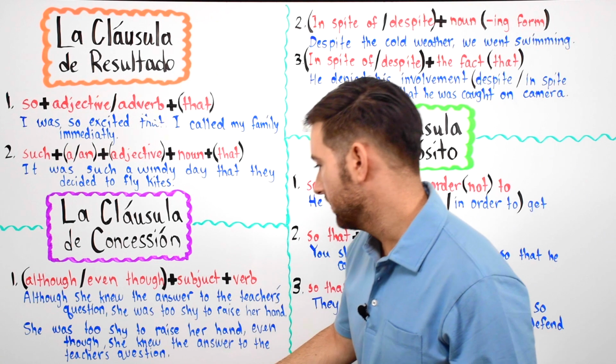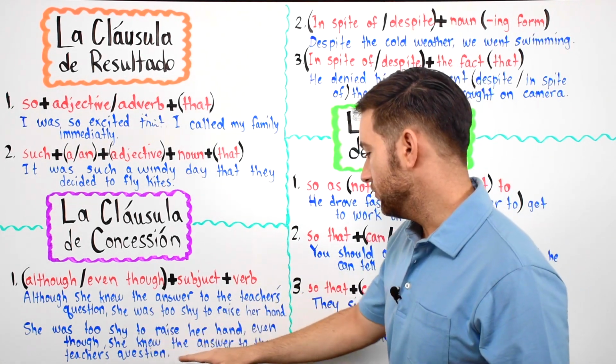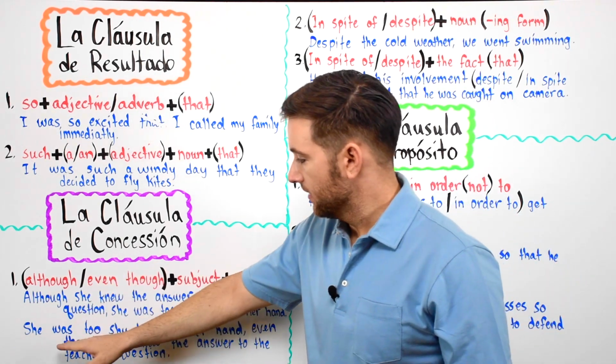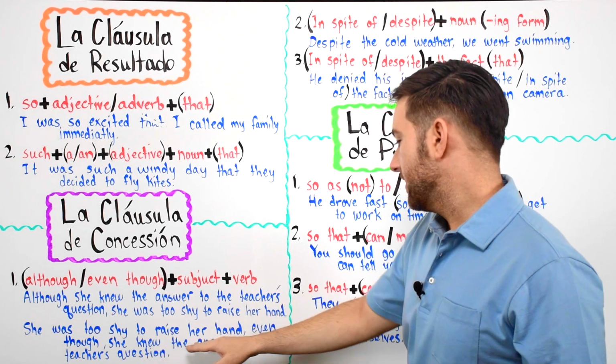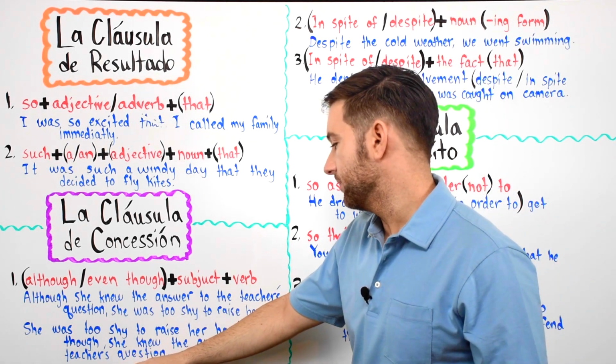Okay, yeah, that's fine. Or you can say although, okay? She was too shy to raise her hand, although she knew the answer to the teacher's question.